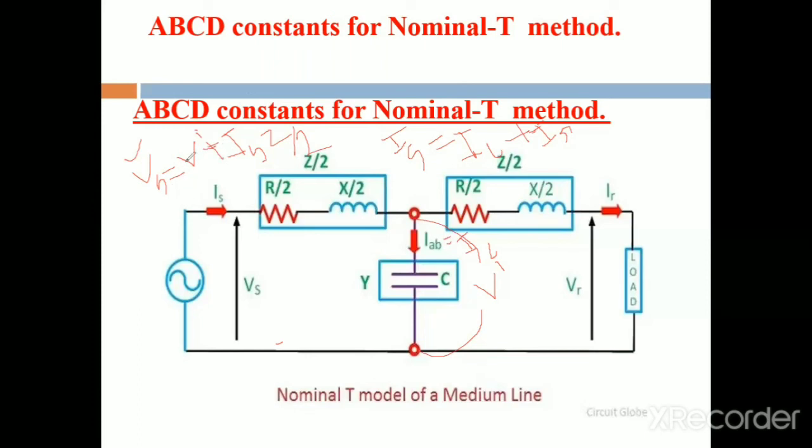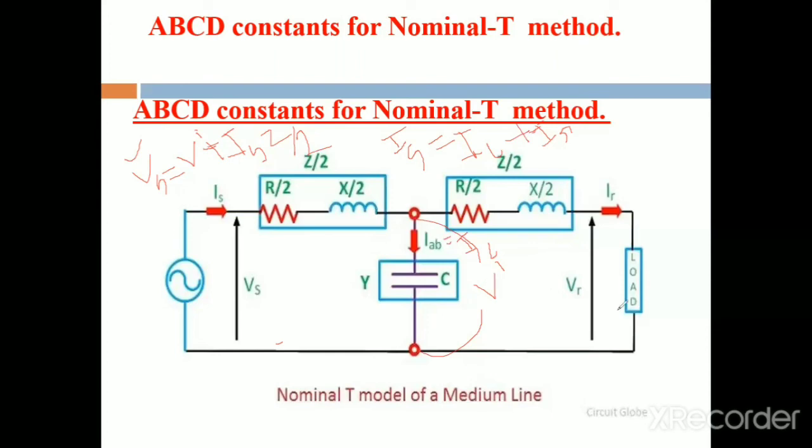Therefore Vs is equal to AVR plus BIR, and instead of VR we are having V dash, so we substitute the V dash value. What is the formula for that V dash? Same, we apply KVL in this loop also.